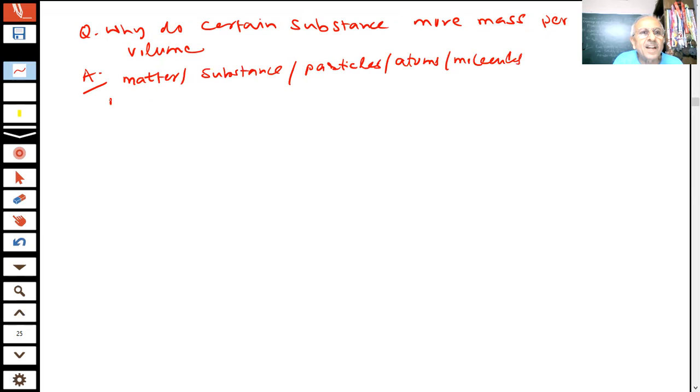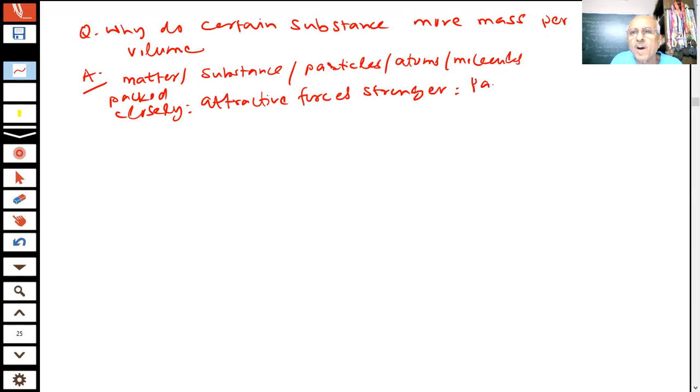And if they are packed very closely, you know that if they are packed very closely, that means the attractive forces are stronger between the particles of which the substance is made up of. What will happen? They will come closer. Therefore, their density will increase.